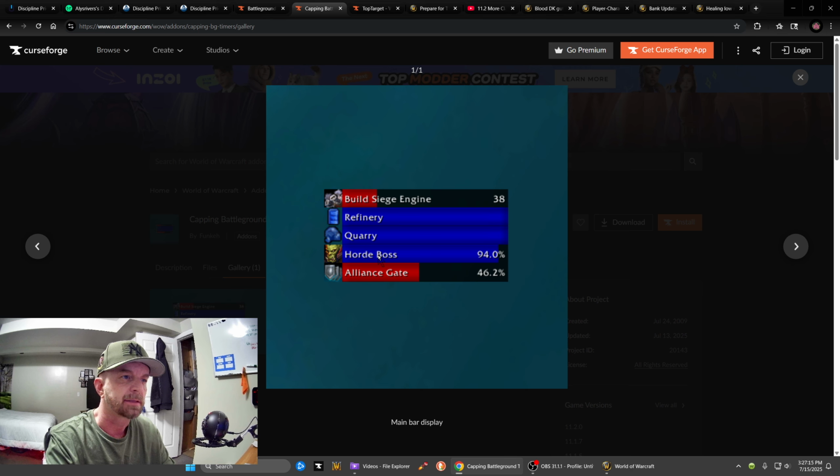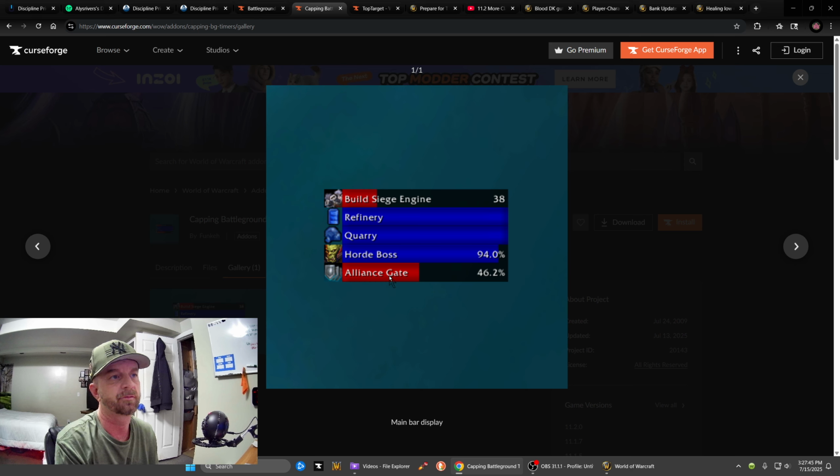It shows the Horde boss, which is an Alliance target. It shows the Horde boss's health is at 94%, so the Alliance have started to attack him, about to win. It shows that the Horde have only damaged the Alliance keep's gate to 46%, so the Horde hasn't breached the Alliance keep yet.